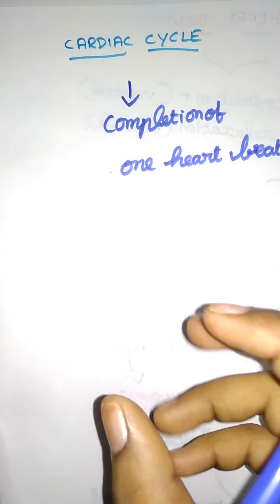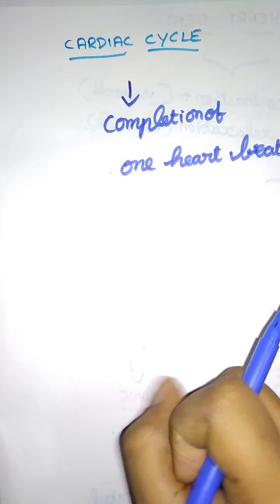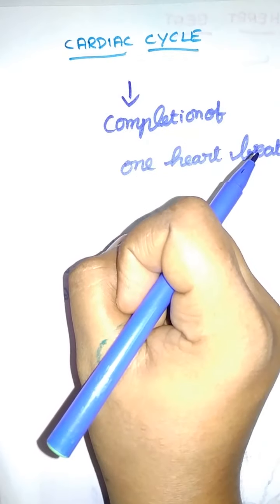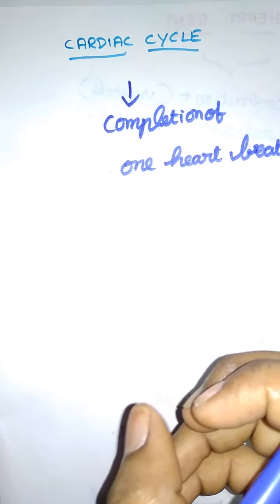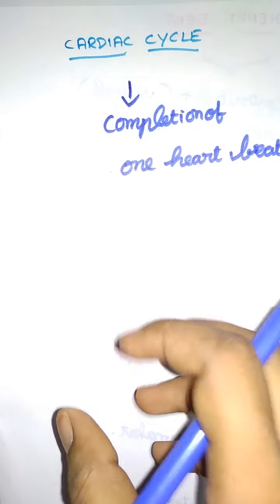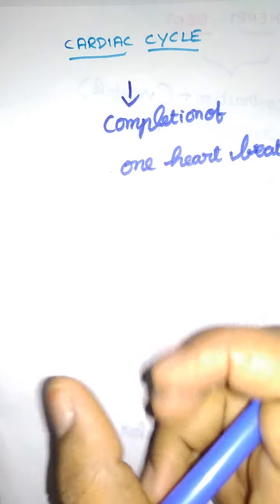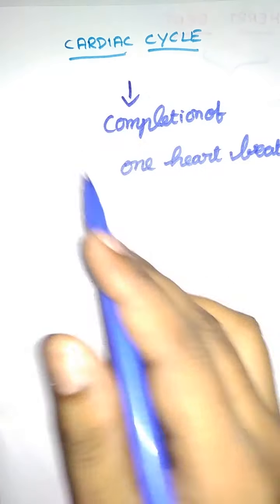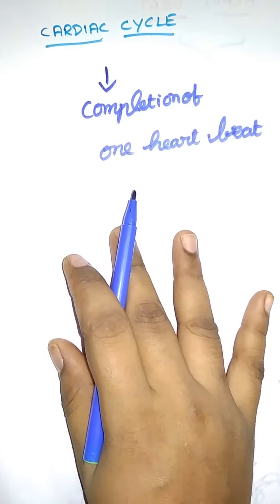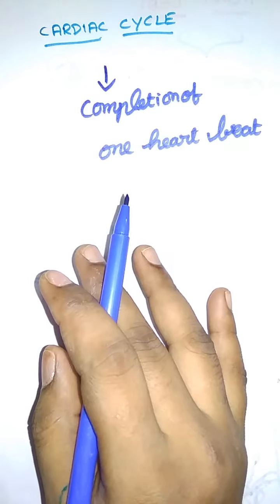Again they show contraction, that is auricular systole and ventricular diastole, then ventricular systole. They receive the blood and send it out. So that is a cardiac cycle, one complete cycle of a heartbeat.